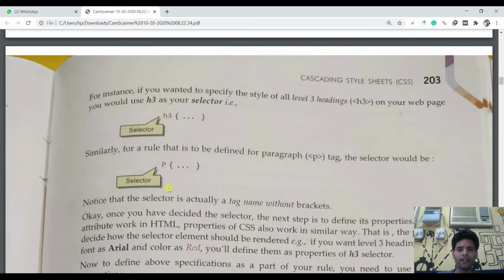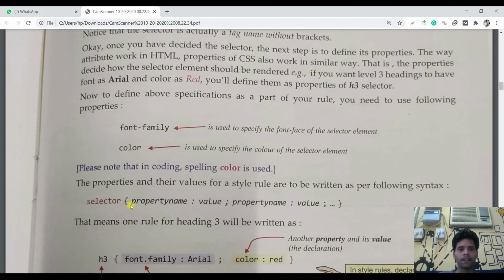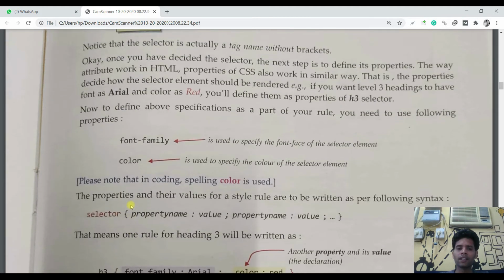For example, right now we are customizing the H3 heading tag, so H3, curly braces open, H3 close. Inside this we will write the rule. For the P paragraph tag, we are doing the same thing. Then, like in HTML, you have learned some attributes. These are a little different in CSS. For example, font-family is basically for font face, and color is for color.